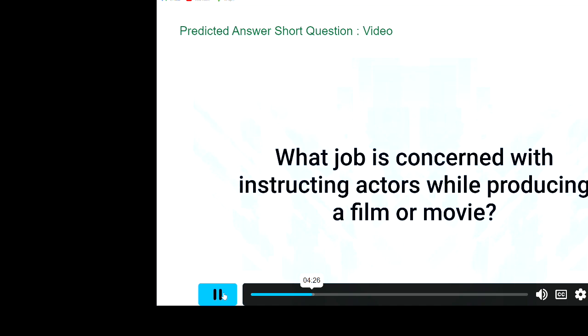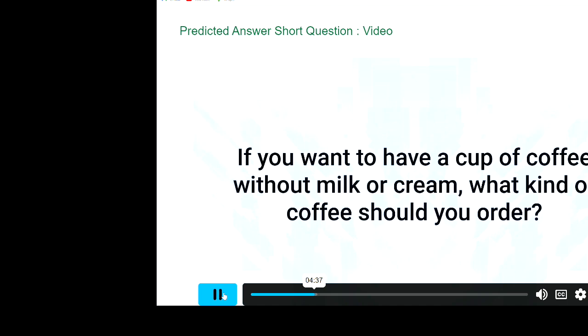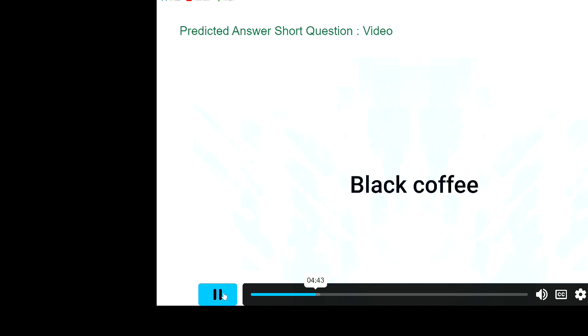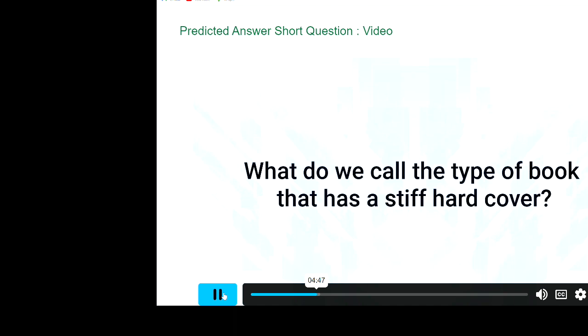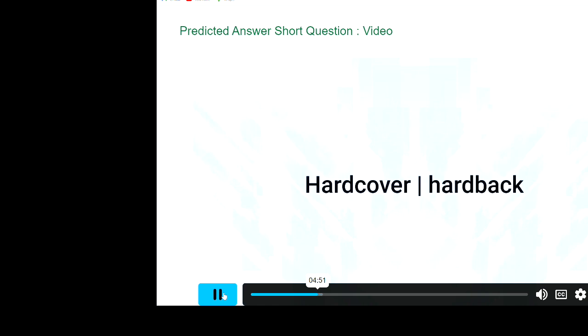What job is concerned with instructing actors while producing a film or movie? Director. If you want to have a cup of coffee without milk or cream, what kind of coffee should you order? Black coffee. What do we call the type of book that has a stiff hardcover? Hardcover. Hardback.